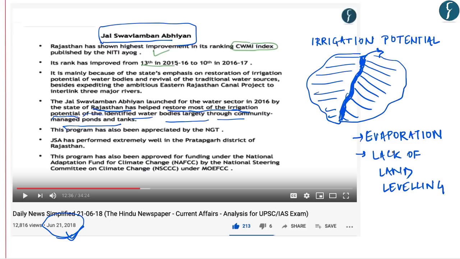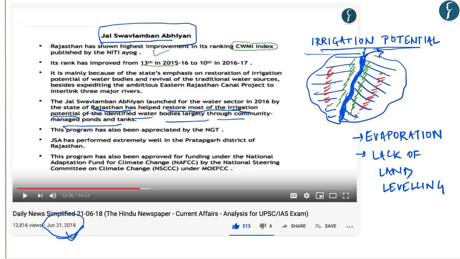If there is no land leveling, then this land has a topography, and let's say this region marked in green is low and this region marked in red has higher elevation. So obviously, even if this variation is 5 to 10 centimeters, water will not be able to flow to these regions and hence the full potential of this irrigation project, of this canal, will not be utilized.